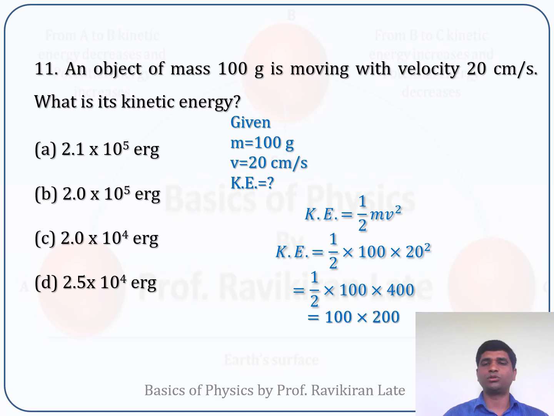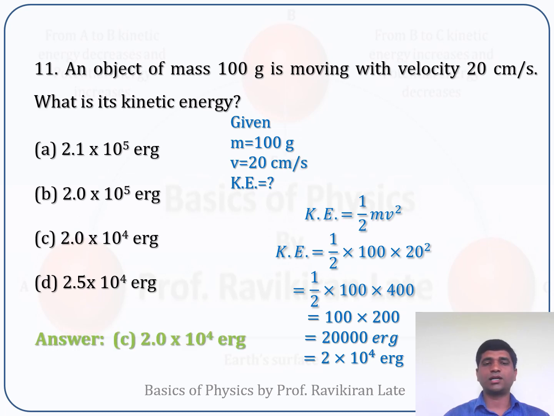If you simply substitute these values and do the calculation, you will get the answer of 20,000 erg. This we can write in terms of powers of 10, because 1, 2, 3, 4 zeros are coming, so it is 2 into 10 to the power 4. So in this case, 2 into 10 raised to 4 is the correct answer. Option C is the correct answer.